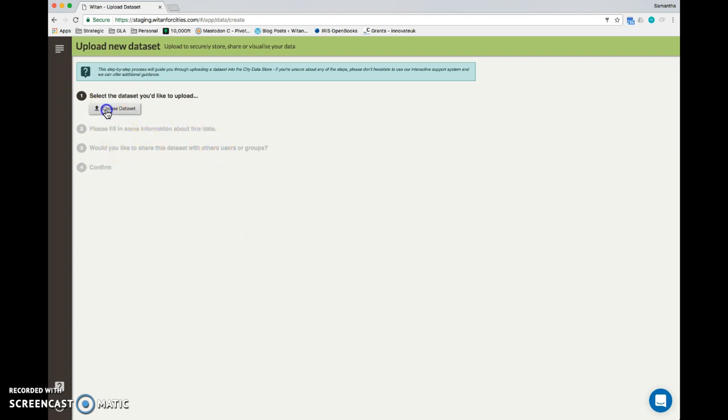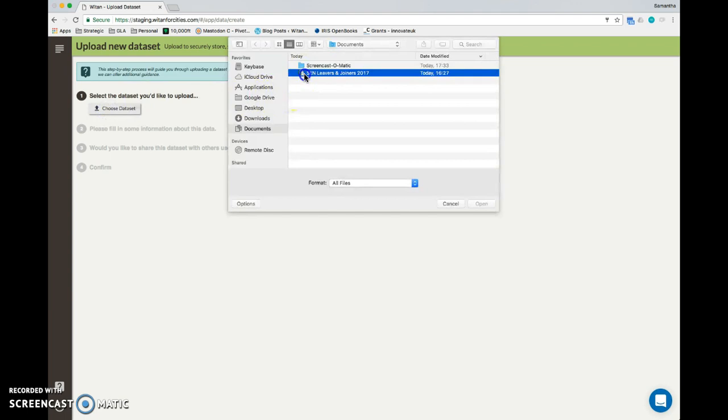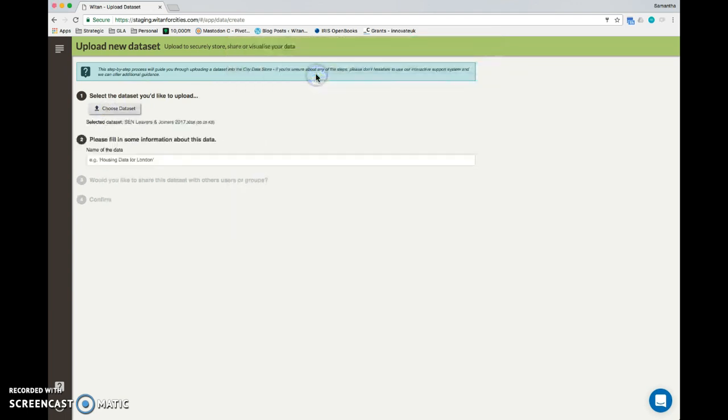So to begin with, I choose my dataset. And you can see it tells me what dataset I have selected, just in case I accidentally chose the wrong one. Also tells me the file size. I just need to simply add in the name of the dataset. So I'm going to call it some leavers and joiners 2017.